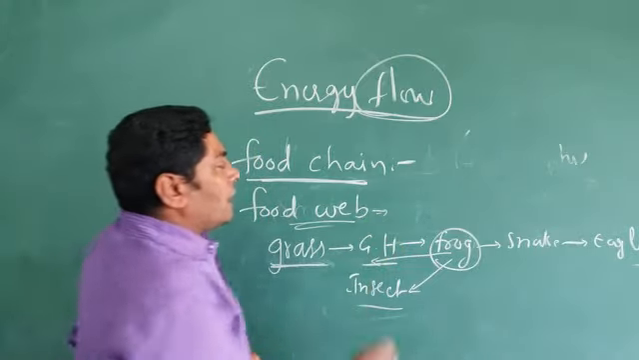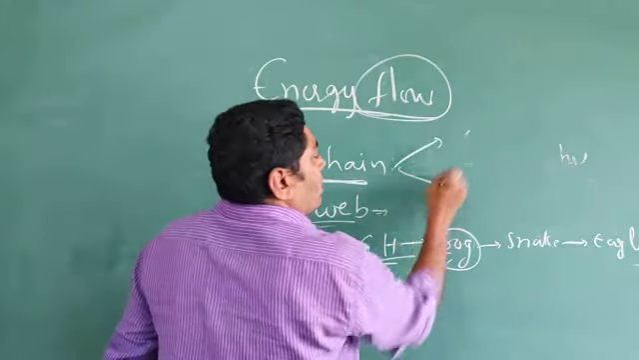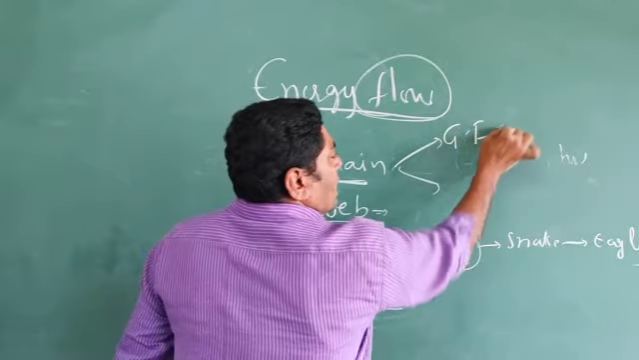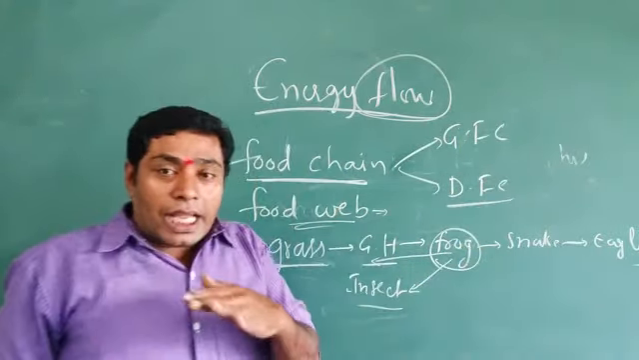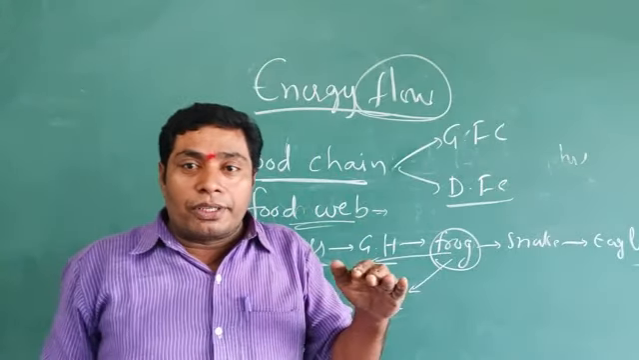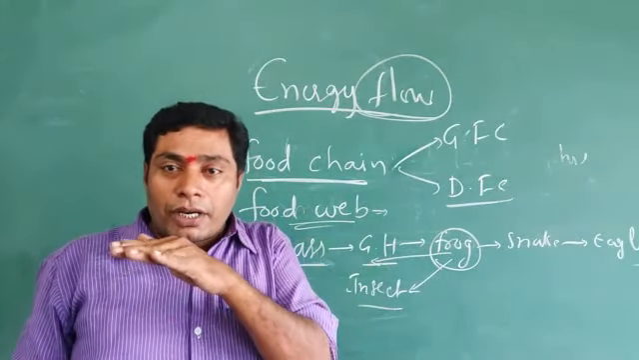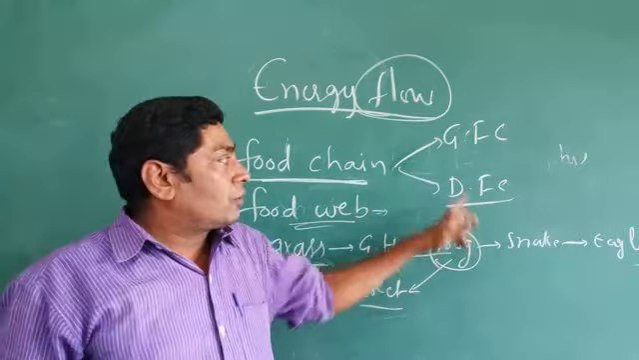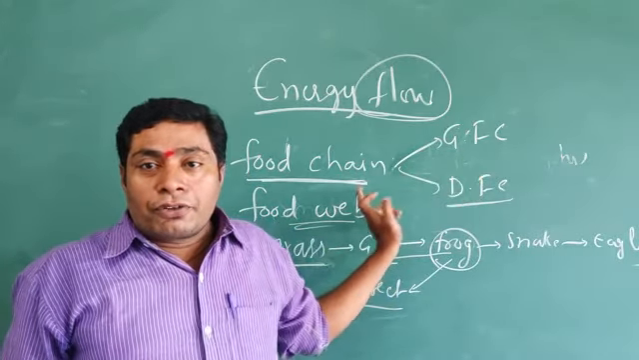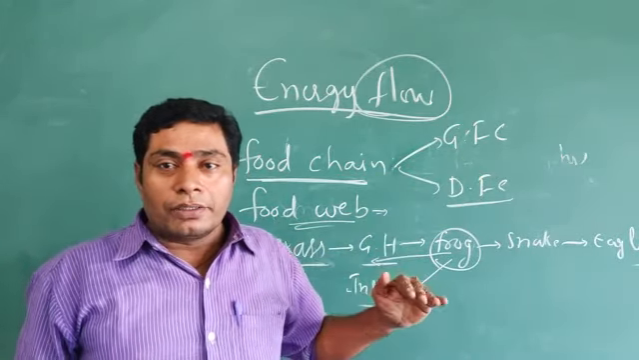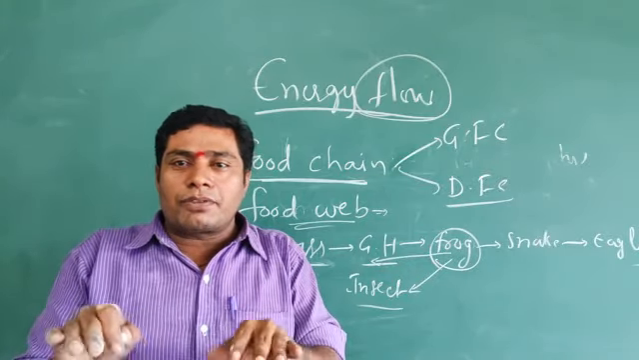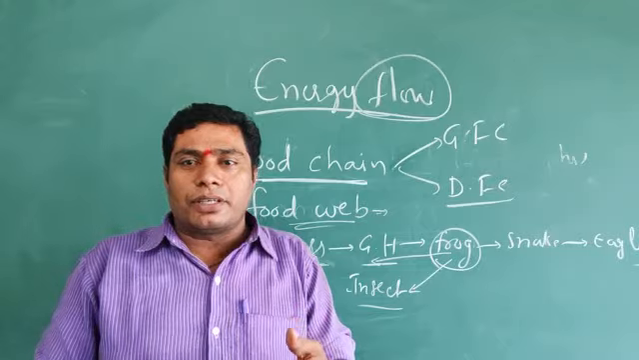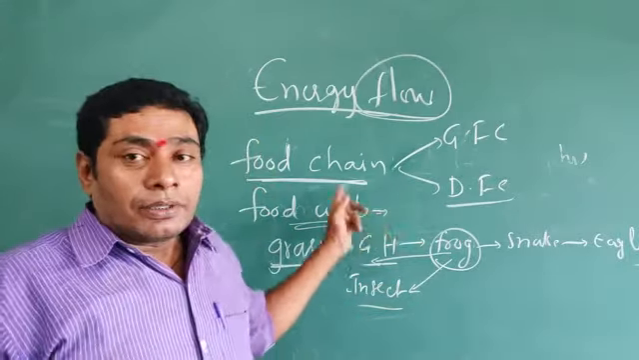The food chain is divided into two types: the grazing food chain and the detritus food chain. The energy can flow from one trophic level to another trophic level through the food chain, through the food. The food chain means the interaction among the organisms for feeding or nutrients. It is known as a food chain.